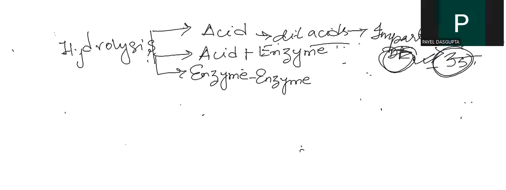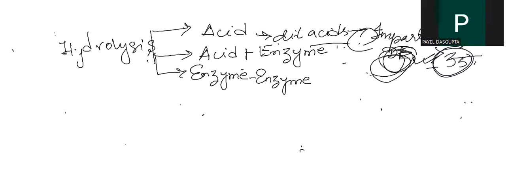But it is a conventional method which has been used for a long time. The starch is treated in the presence of dilute acids and gets hydrolyzed to form glucose. But it imparts some bitter flavor, and the dextrose equivalent is around, sorry, not more than or equal to 35.